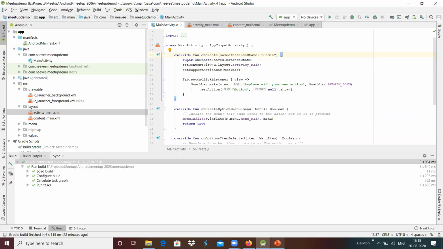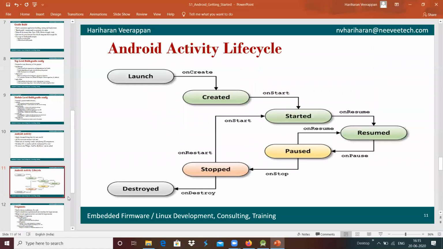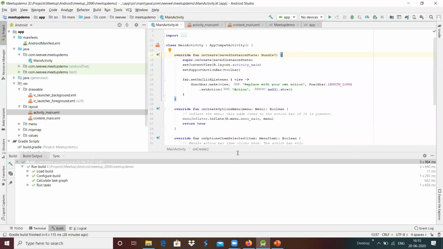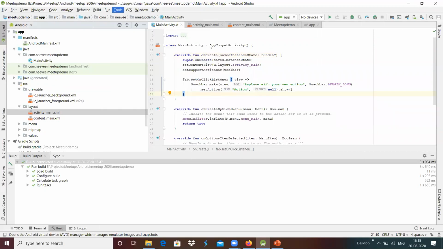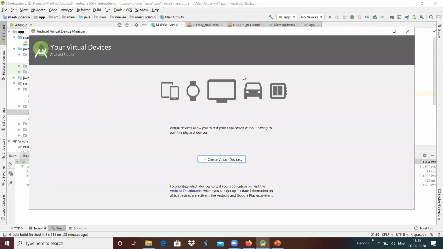In order to run this application, we can connect our Android phone and run it. And if we do not have an Android phone, maybe we can use an AVD, an Android virtual device, which we can create.